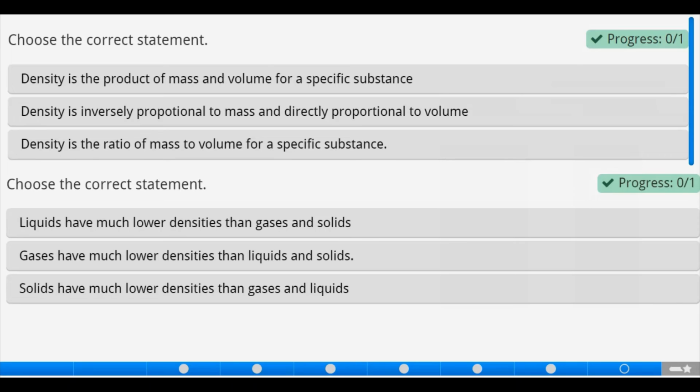Now, we have come to the end of the class for today, but we won't go without dealing with a summary for the day by choosing the correct statement. Now, let's analyze the statements for number one one after the other, so that we can define which is right or which is wrong.